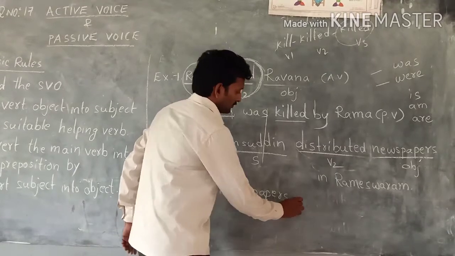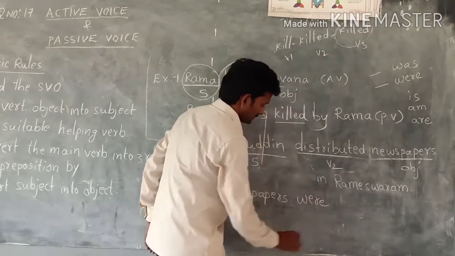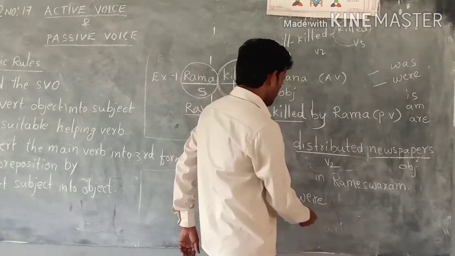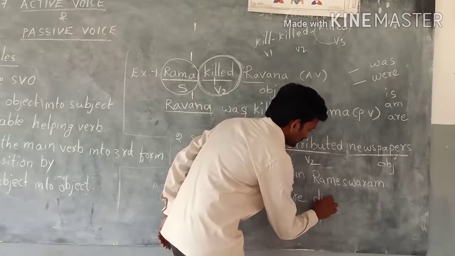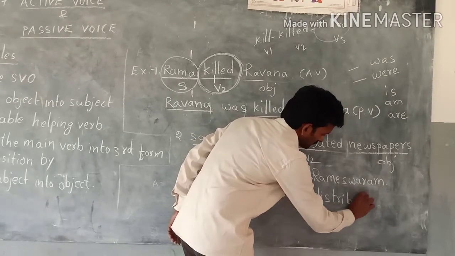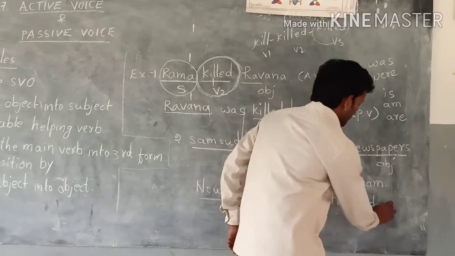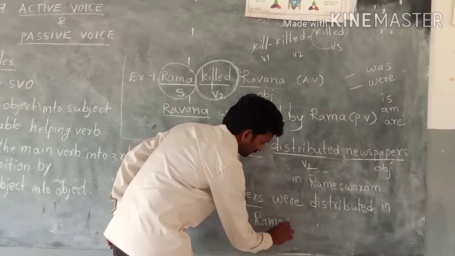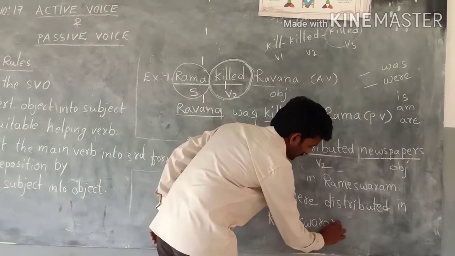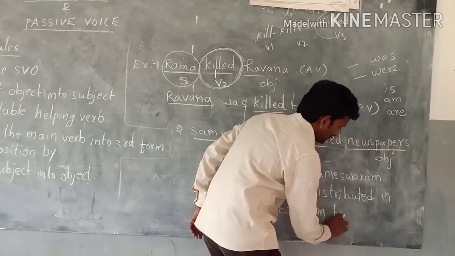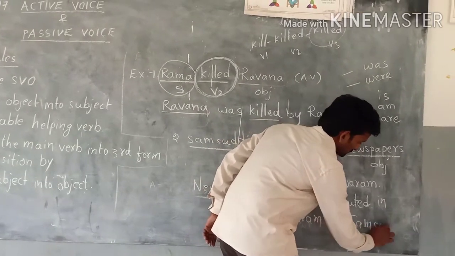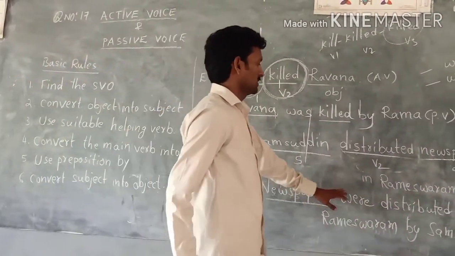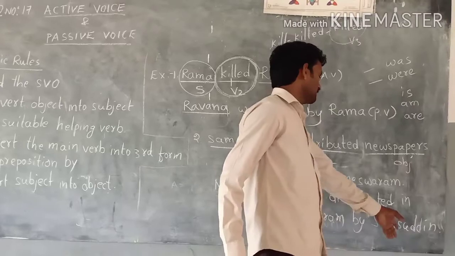Newspapers were. So newspapers is plural form, because of that we have to write were. Newspapers were distributed in Rameswaram by Shamsuddin. Newspapers were distributed in Rameswaram by Shamsuddin.